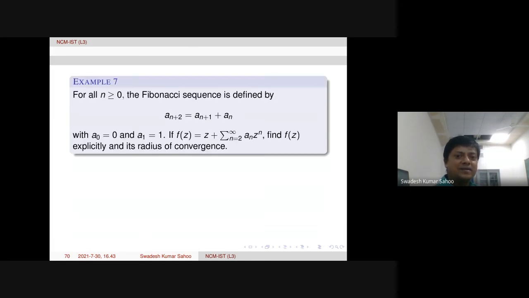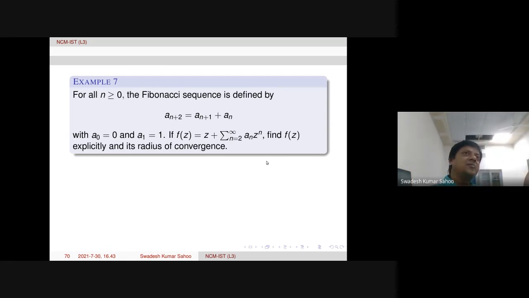So the final example is the Fibonacci sequence, and similarly many recurrence relations may be given to you in terms of coefficients. Then find the radius of convergence. This kind of problem is also quite interesting. First we can compute f of z. Then how to compute the radius of convergence? This Taylor series is about the origin.